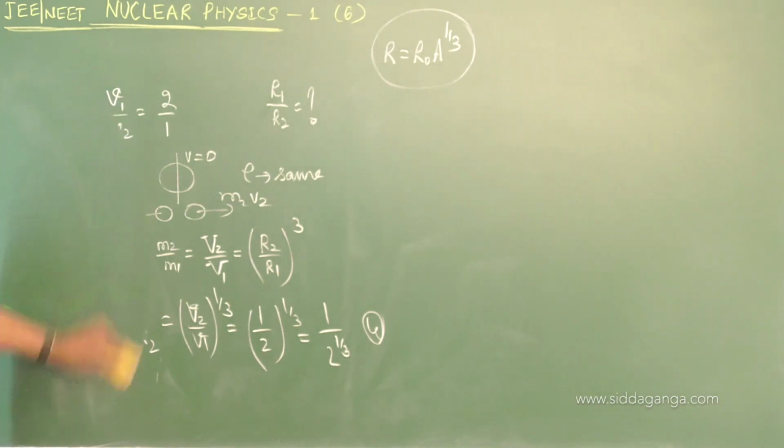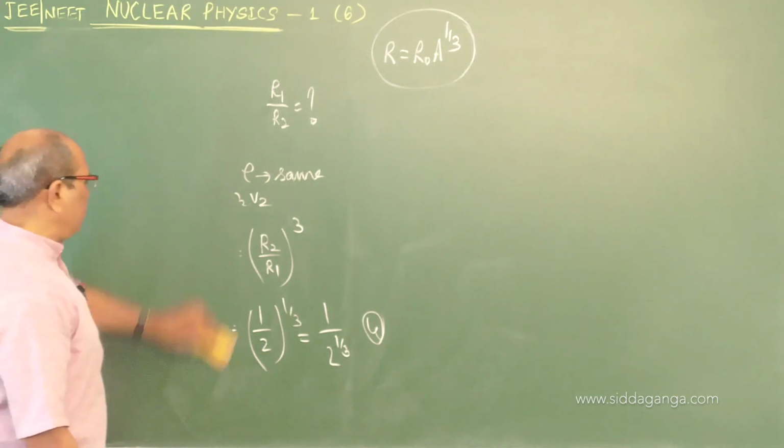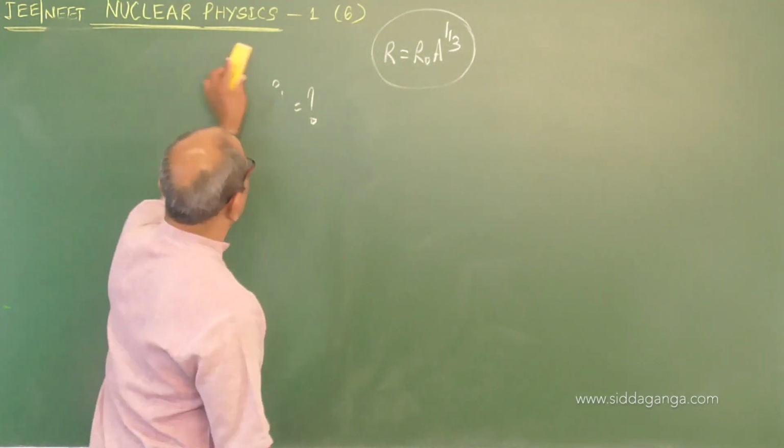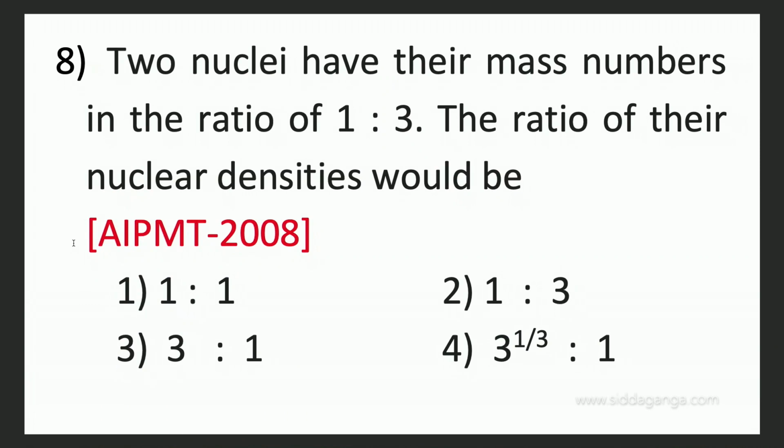Coming to the next question, number 8. Two nuclei have their mass numbers in the ratio 1:3. Mass number means A1 by A2 is 1:3. The ratio of their nuclear density should be?